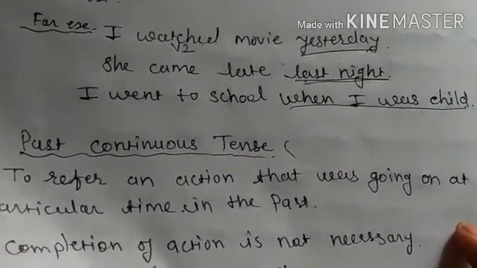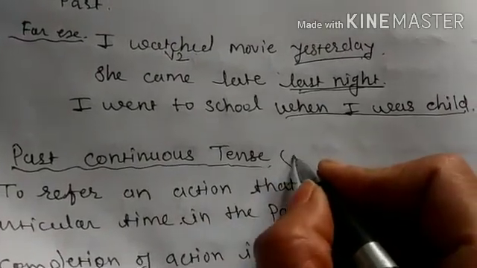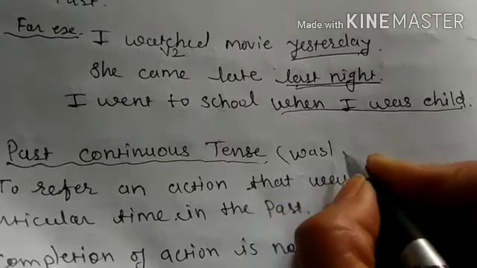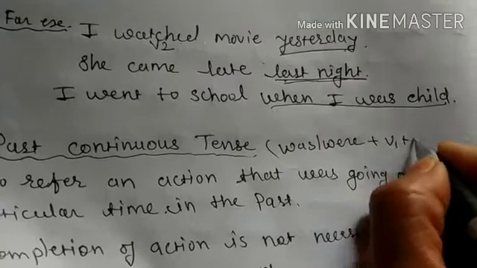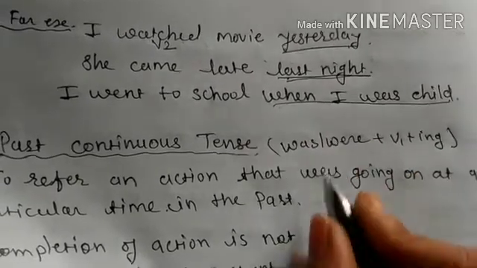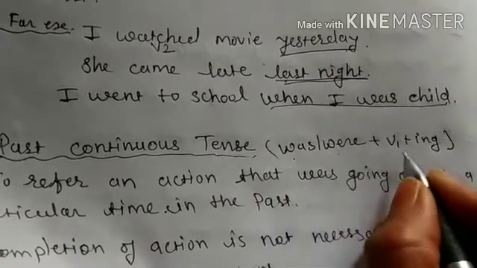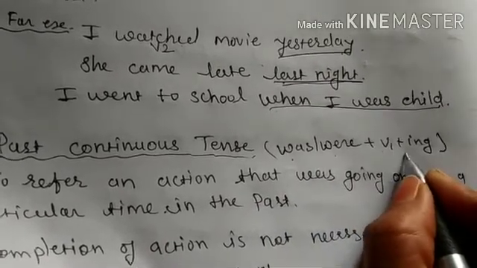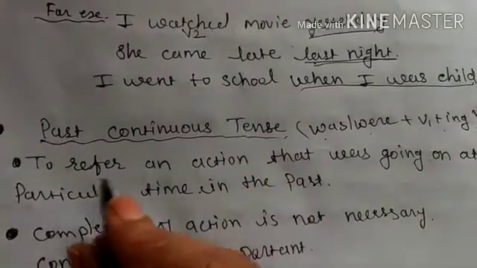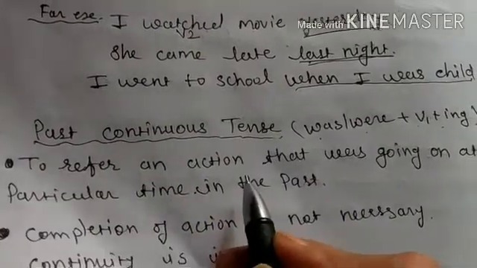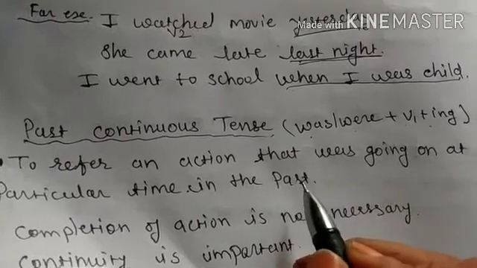Then the second subtense is past continuous tense. The structure of past continuous tense is was, were plus V1 with the ing form. So with singular we use was and with plural we use were, with the base form of the verb with the ing form. So what is the use of past continuous tense? We use past continuous tense to refer to an action that was going on at a particular time in the past.